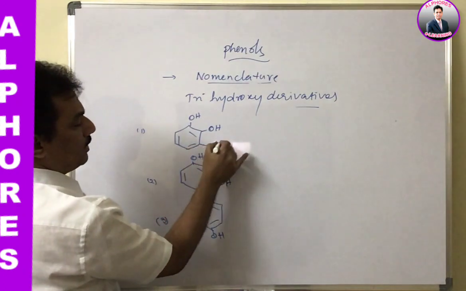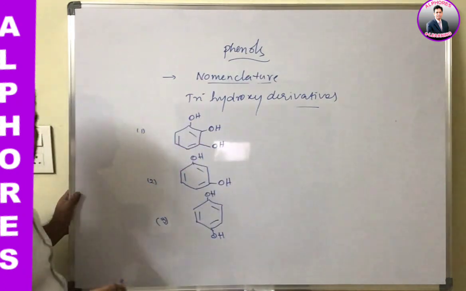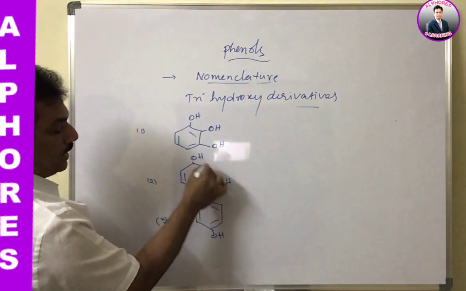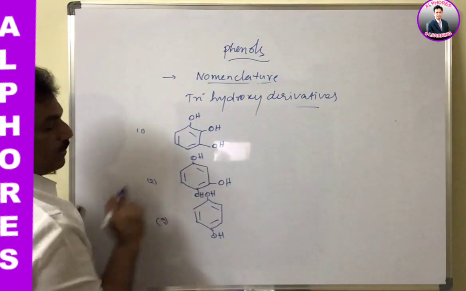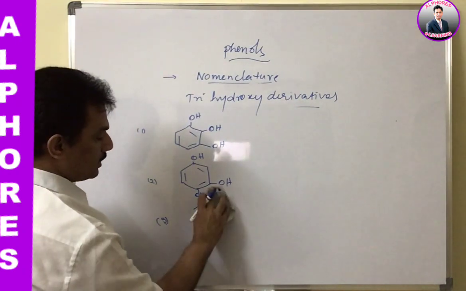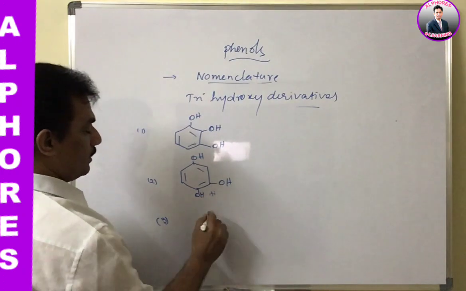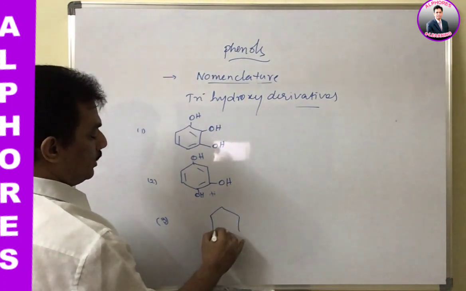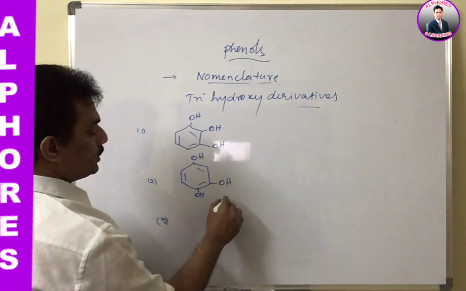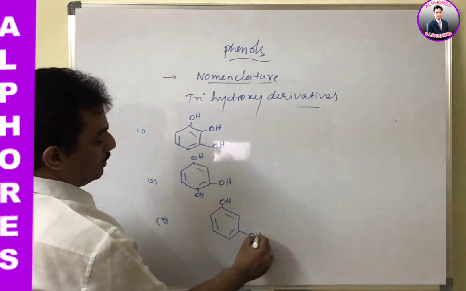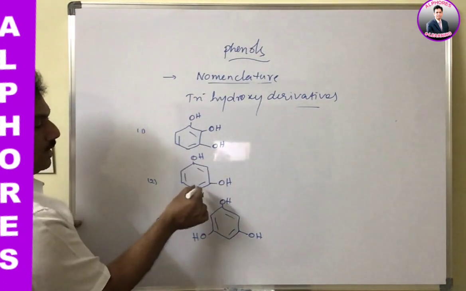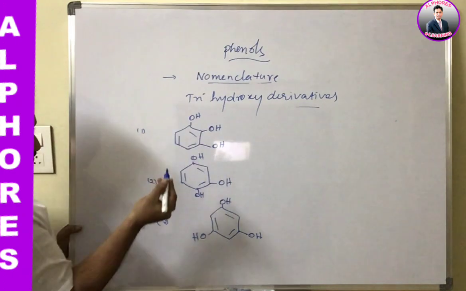Here they may be present on adjacent carbons like this, or two OH groups are adjacent and one OH is para, or it may be present like this. All three OH groups are alternate to each other. This is OH and it is at meta and it is at meta. Just observe, here one ortho and one para. Here ortho and meta. Like that.